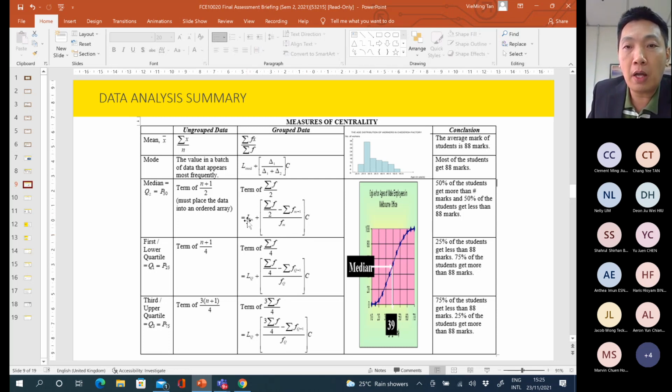So this LM means the lower boundary of the median class, and C is the class size of the median class. Similarly for the first quartile and third quartile, it is also the same. Make sure that you use the correct formula to identify the location, followed by using the formula to calculate the value respectively.